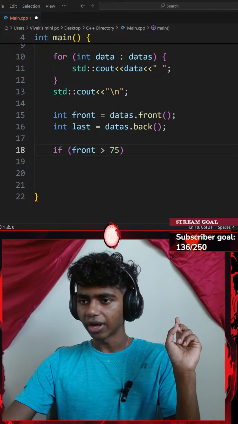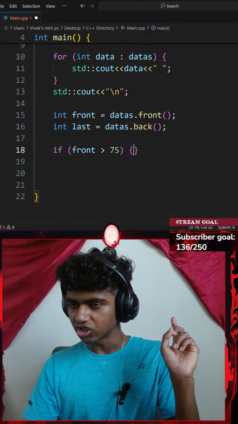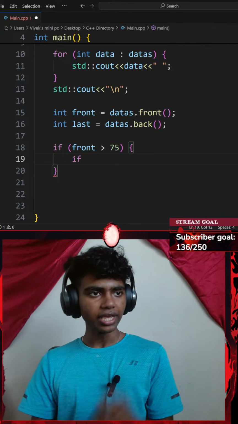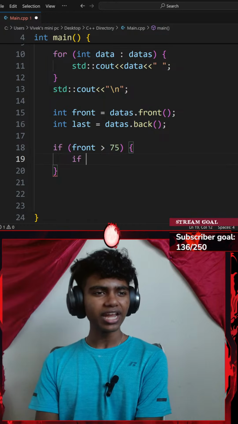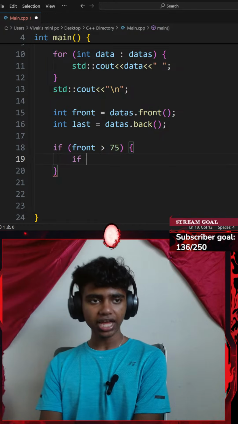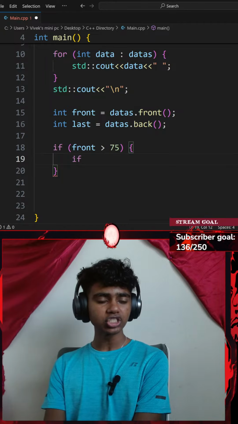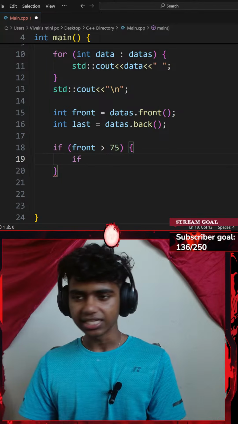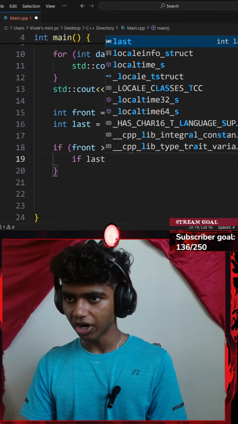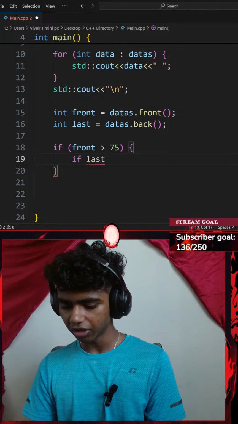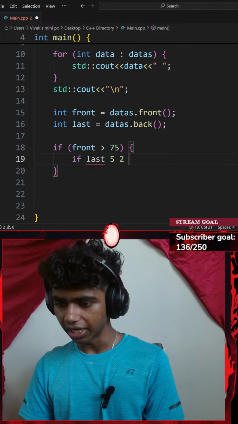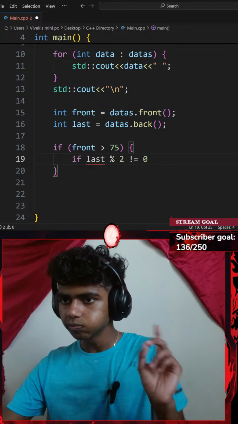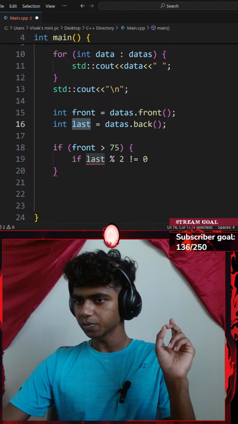if the last, so now I've got to add another if statement inside. The question is, do I add a pair of curly braces and then add an if statement? I think this feels correct. If my last is even and my data.size is greater than or equal to 8, print power start, strong front, stable back. So if my last is even, I could go with if my last variable modulus 2 is not equal to 0. Can't I use my last here?